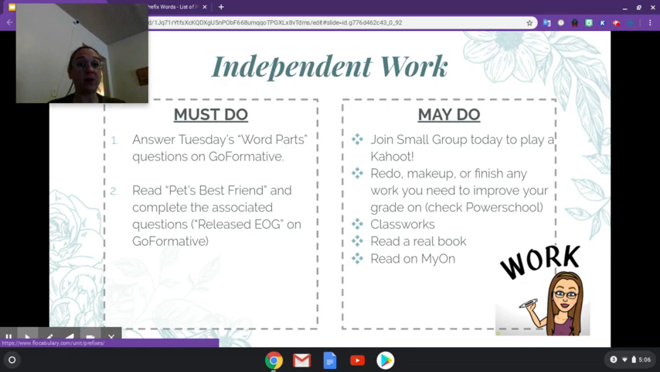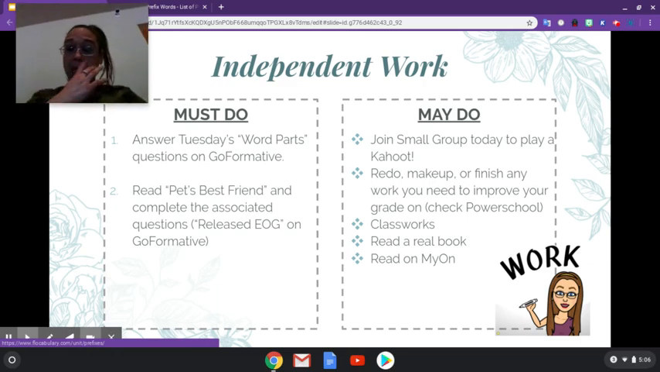Next, your independent work. Today, you're going to be doing Tuesday's word part questions on GoFormative. You're also going to be doing the reading Pet's Best Friend and completing the associated questions for the released EOG on your GoFormative. Remember, you should only be doing Tuesday's work today and not trying to rush ahead, as we want to make sure that you're getting everything. And I also need you to do this independently. I need to know what you know, not what a sibling or a friend knows, okay?